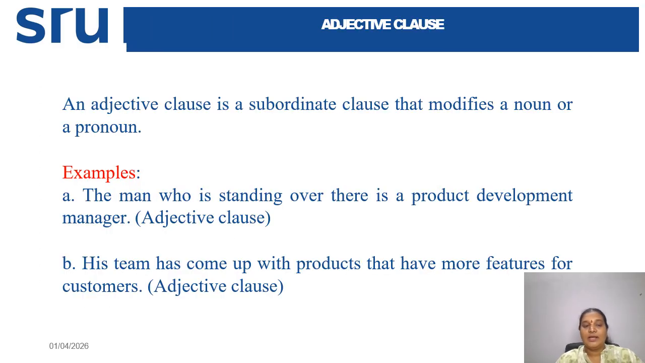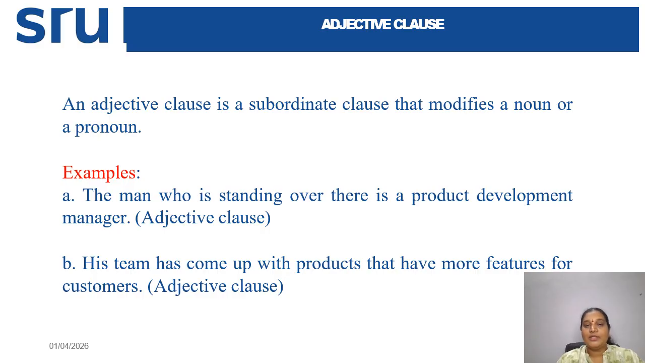Next one is the adjective clause. So what is an adjective clause? An adjective clause is a subordinate clause that modifies a noun or a pronoun. If you go back to the recapitulation of parts of speech, what is the duty of an adjective? An adjective always modifies the noun or pronoun, right? In the same way, an adjective clause is a subordinate clause and it modifies a noun or pronoun.